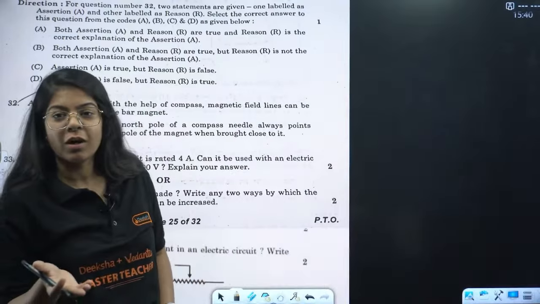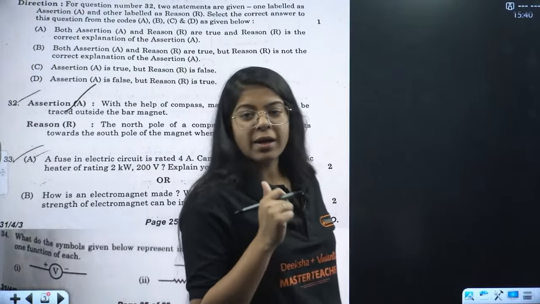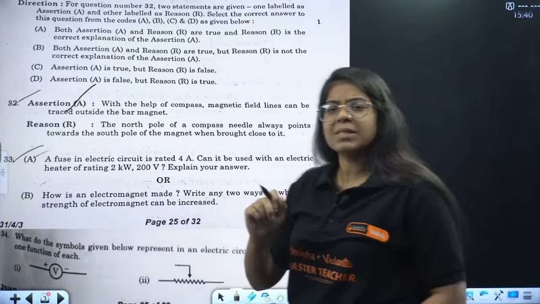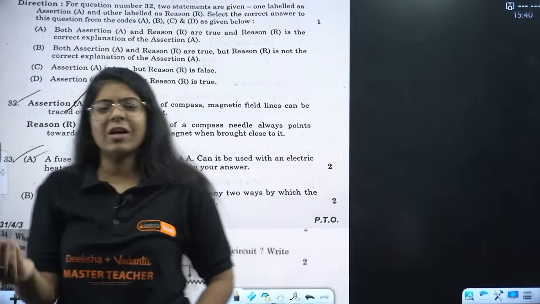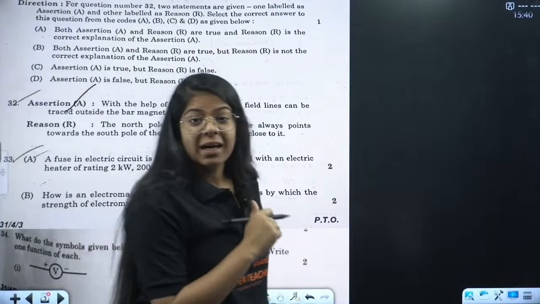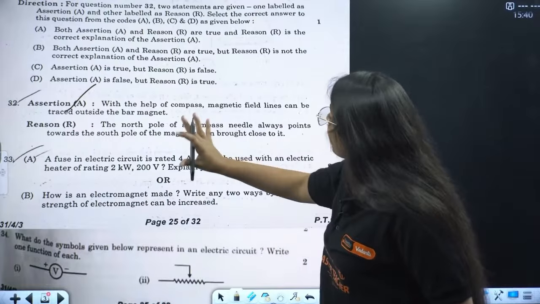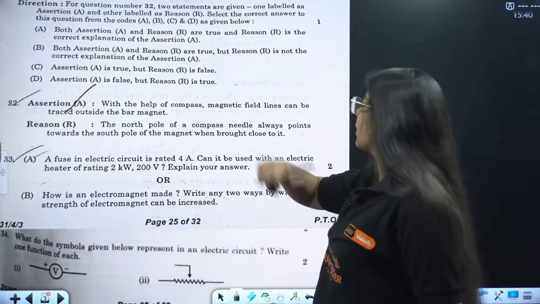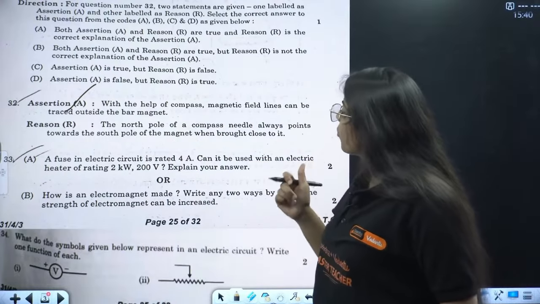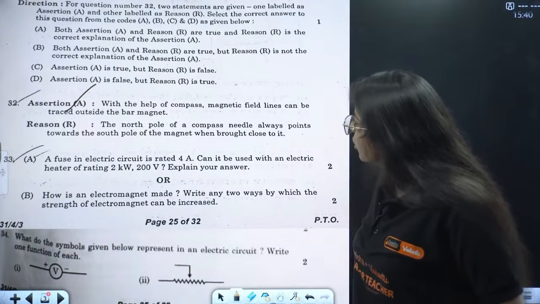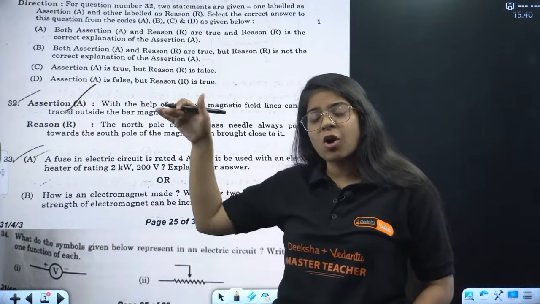That is true, right? Actually, the north pole of the compass needle will point towards the south pole. Very basic, right? But is it the right reason for our assertion? With the help of a compass, magnetic field lines can be traced outside the magnet. The north pole of a compass needle always points towards the south pole of the magnet when brought close to it. So that's why north pole.